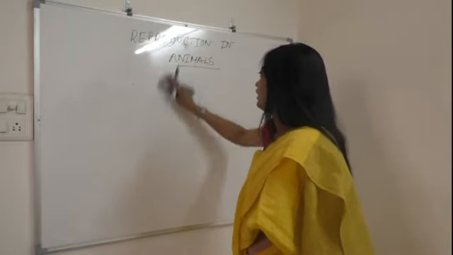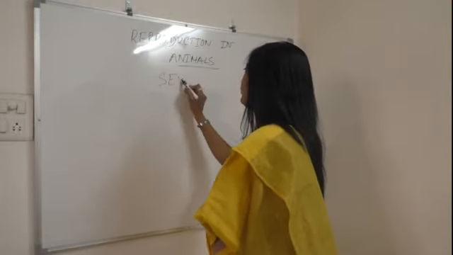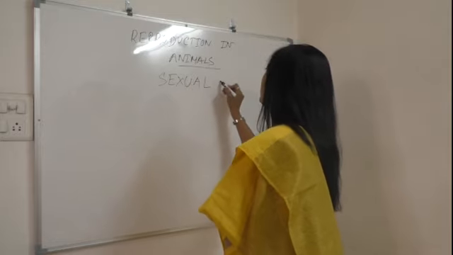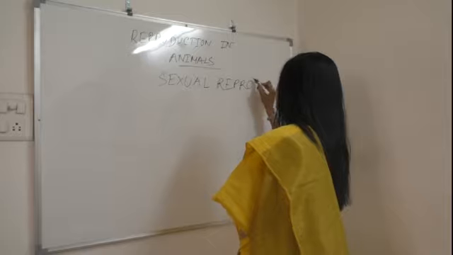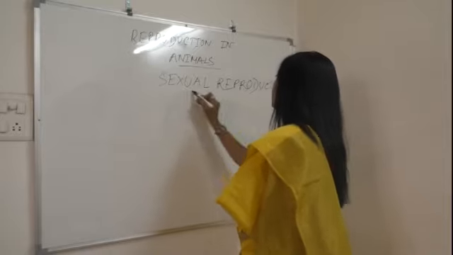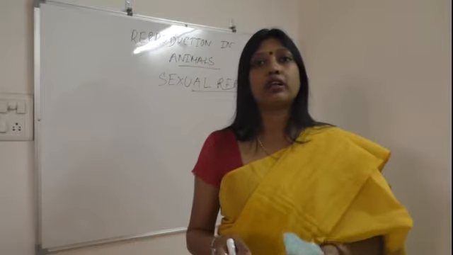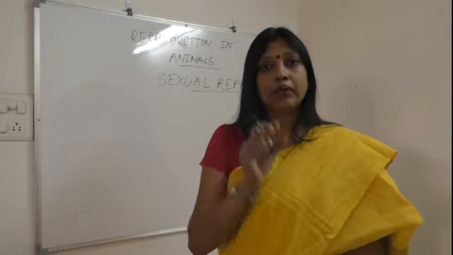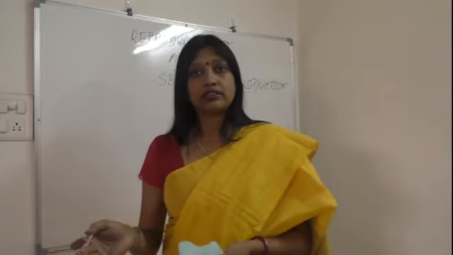In plants also you have learned about sexual reproduction in your previous chapter. In plants also you have seen that in sexual reproduction there should be one male reproductive part and one female reproductive part.